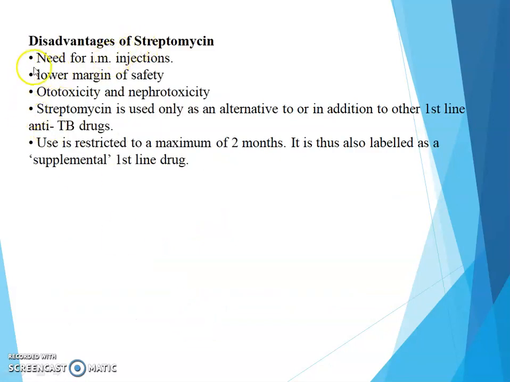Disadvantages of streptomycin: need for intramuscular injection, lower margin of safety, ototoxicity and nephrotoxicity. Streptomycin is used only as an alternative to or in addition to other first-line anti-tubercular drugs. Use is restricted to a maximum of 2 months, thus labeled as supplemental first-line drug.